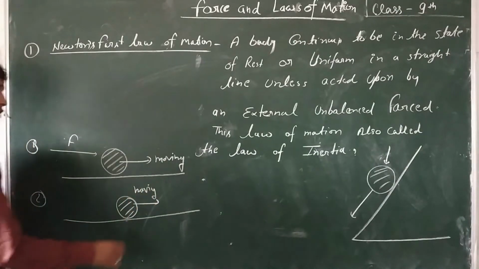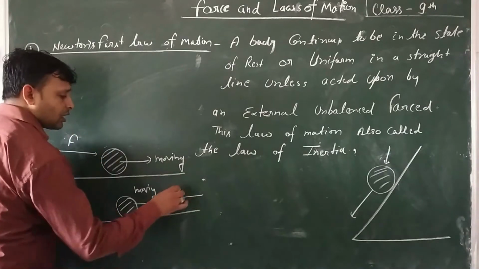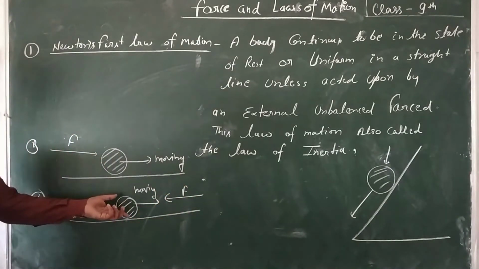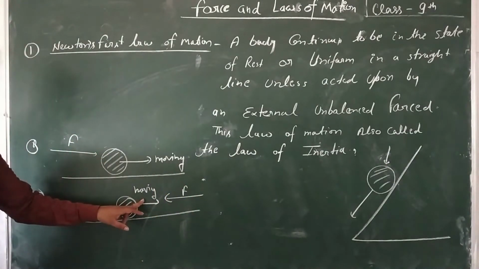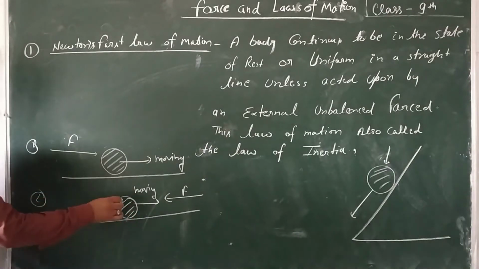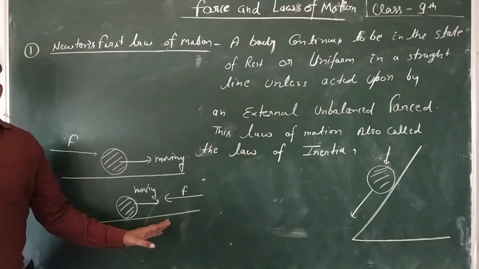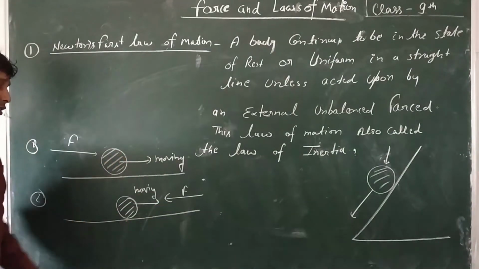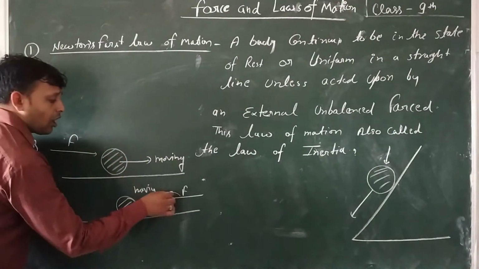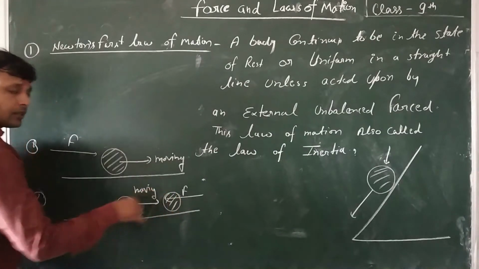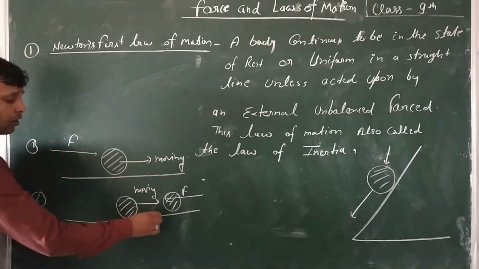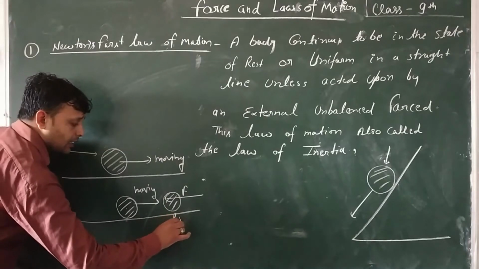Now, if an external force is applied opposite to the moving direction of the object, the body changes from the state of motion to the state of rest. After some time the object will be in this place. Now the body is at rest.